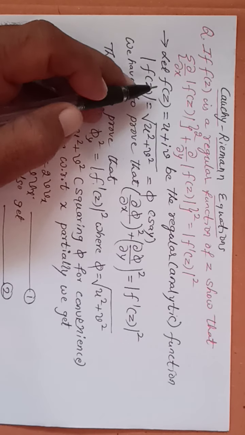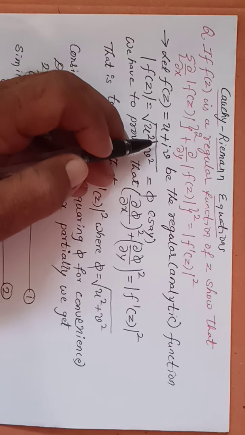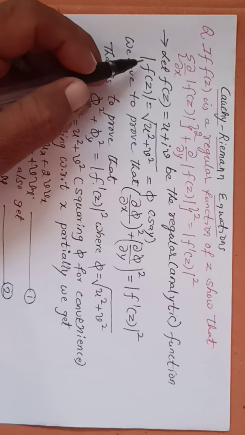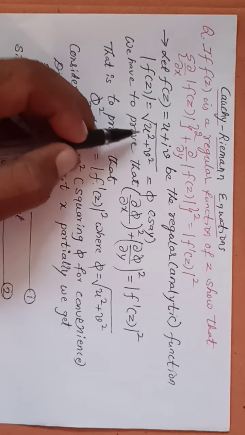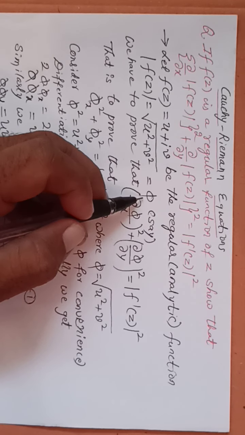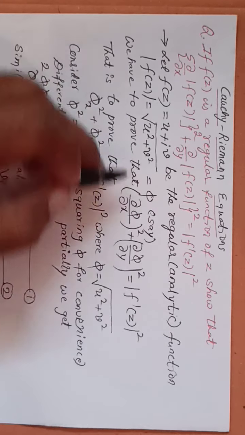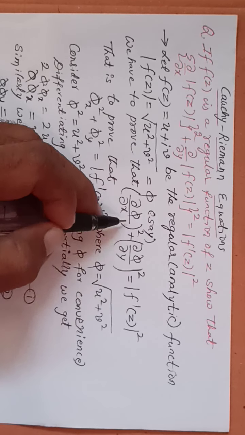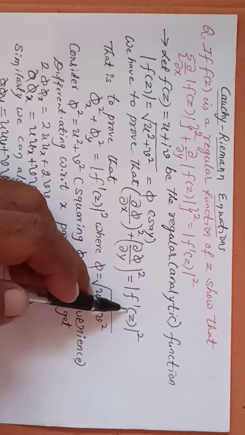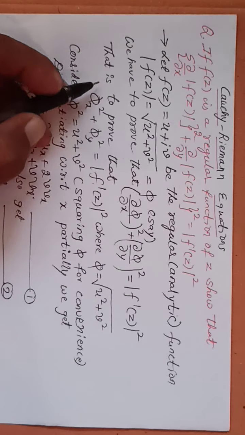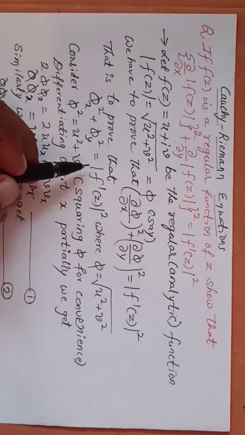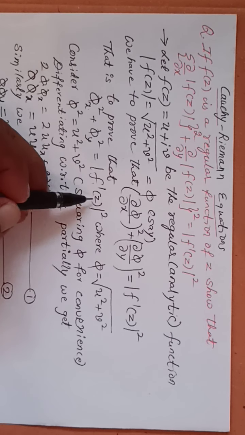To solve this problem, let f(z) = u + iv be the regular analytic function. Next, |f(z)| is nothing but the square root of u² + v², which we denote as φ. We have to prove that (∂φ/∂x)² + (∂φ/∂y)² = |f'(z)|². That is, to prove φx² + φy² = |f'(z)|².